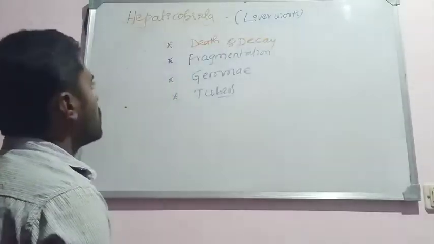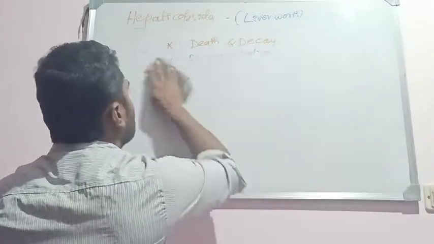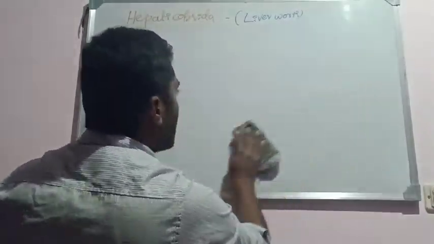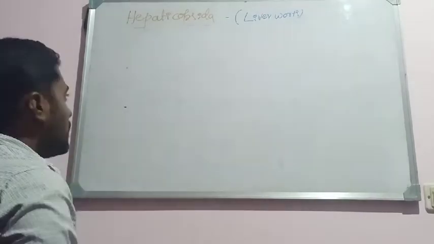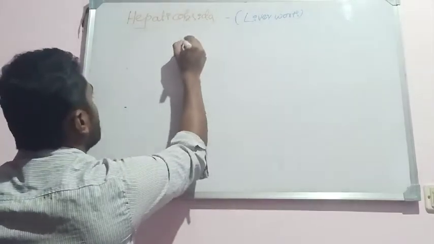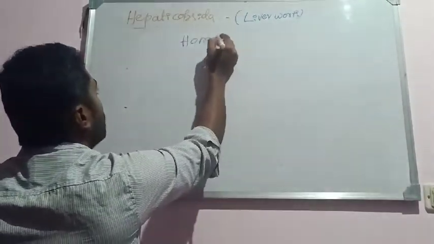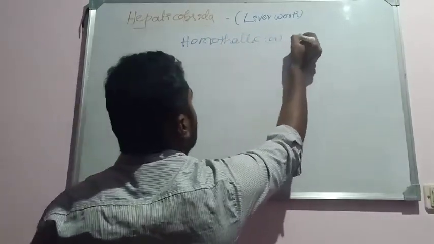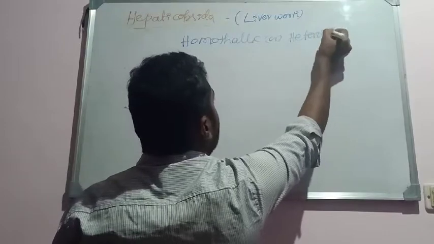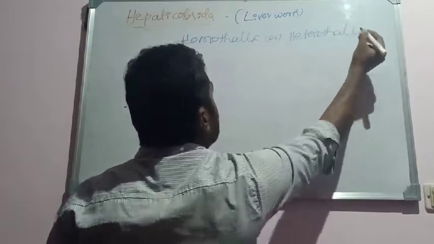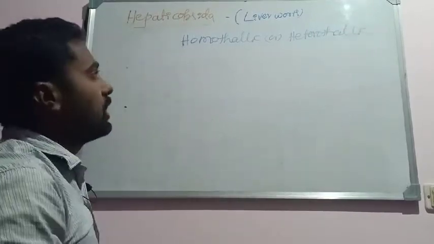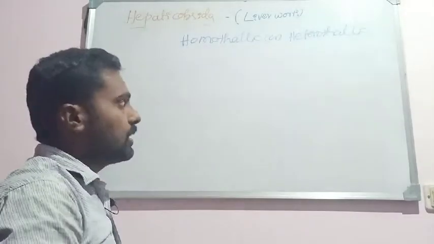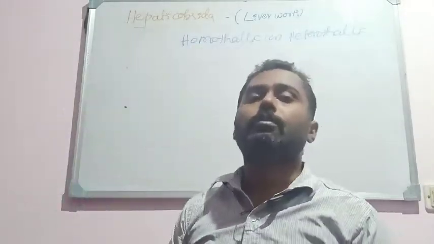When it comes to sexual reproduction, in all the members the sexual reproduction is of the oogamous type. The thallus, as I said, may be homothallic or it may be heterothallic. Homothallic or heterothallic can be seen. It means the sex organs may develop on the same thallus or on different thalli. It means they may be either monoecious or dioecious.